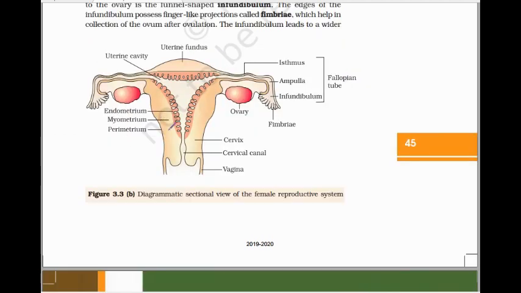This is the structure of the female reproductive system. This is the ovary, a pair of ovaries, and next is the oviduct or fallopian tube. Next, this is the uterus, this one is the cervix, and the last one is the vaginal tract, which leads to the external genitalia. All these are located in the pelvic region. First we'll discuss the ovary.